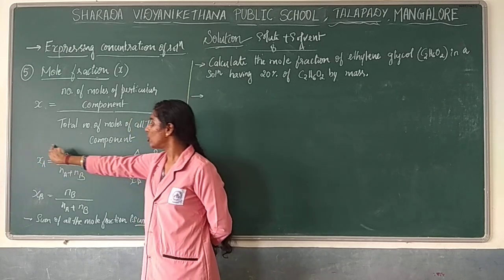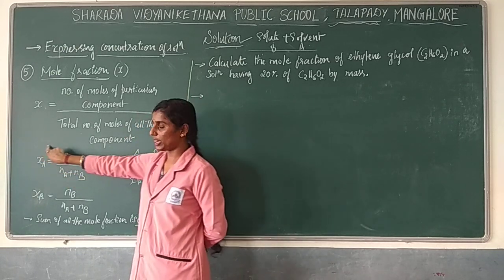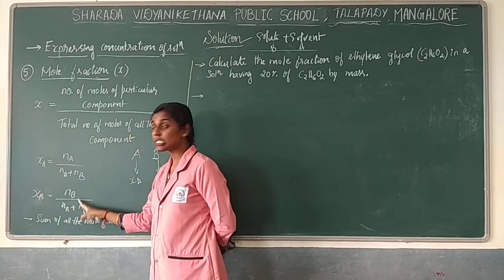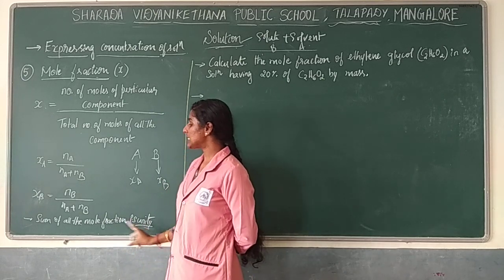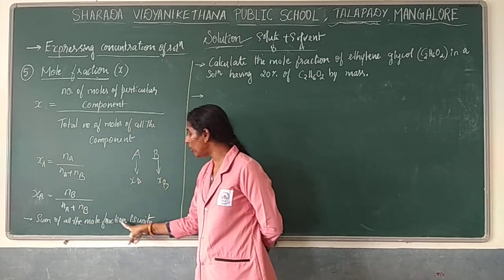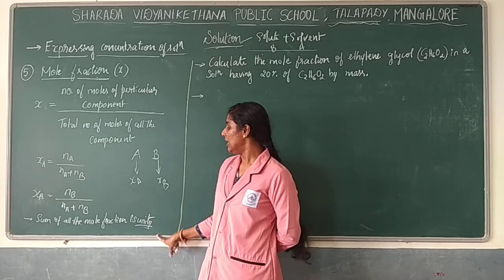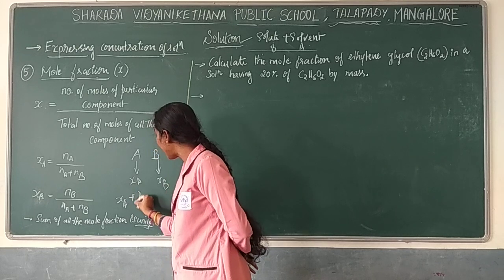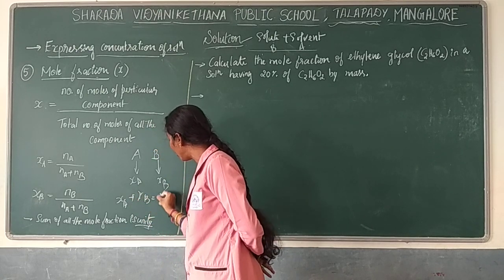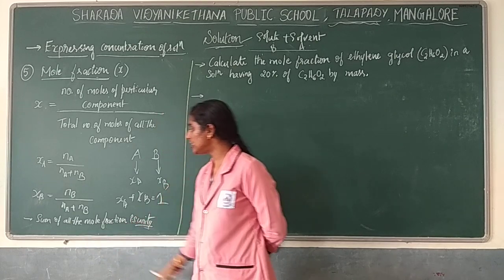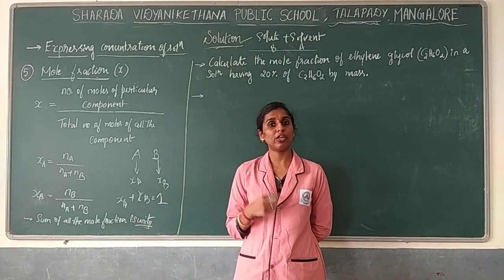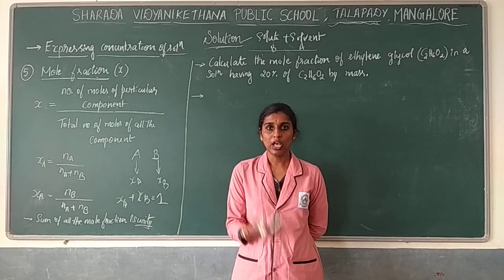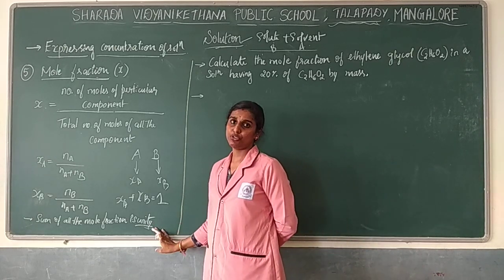So if you are finding with one method, another method, in the sense if you want to find the mole fraction of B, you can go with this, or you can go with this. In a sense, we can say the sum of all the mole fractions is unity. The sum of all the mole fractions is nothing but XA plus XB is equal to 1. Because when you are going with the number of components present, you are going to take the summation of it. Because of that reason, you will get unity over there.